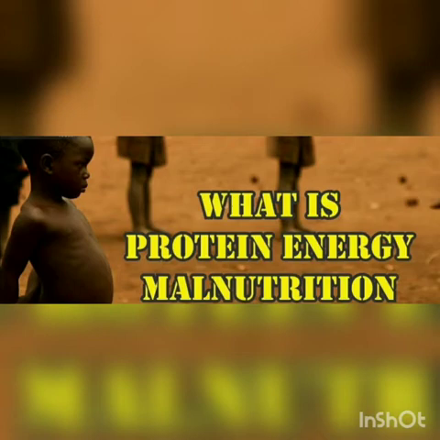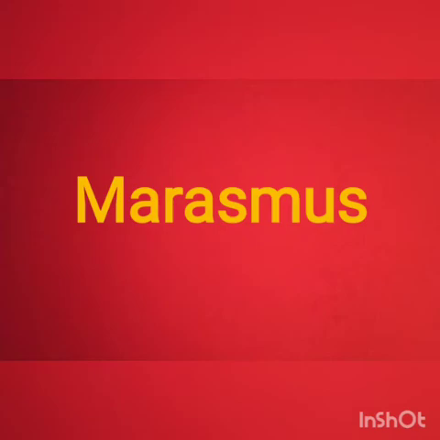And what is protein energy malnutrition? It is a disease caused due to shortage of three nutrients, that is protein, fats and carbohydrates in the diet, which leads to the disease in children known as marasmus. Children suffering from marasmus are very thin and weak. They are very thin and they are unable to move. Their body growth stops and the tissues in the body get destroyed very slowly.